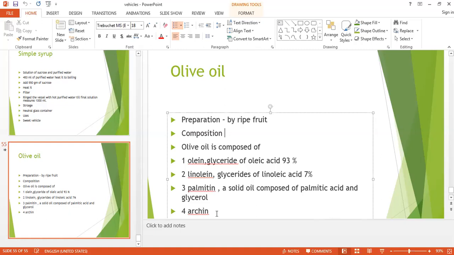Uses: olive oil is used as a bland, non-irritating fixed oil. It is usually applied as an emollient, which means it makes the skin soft. It is a common soothing protective for burns. It may be mixed with poultices to prevent them from sticking to the skin. It is applied to get a soothing effect on superficial ulcers.